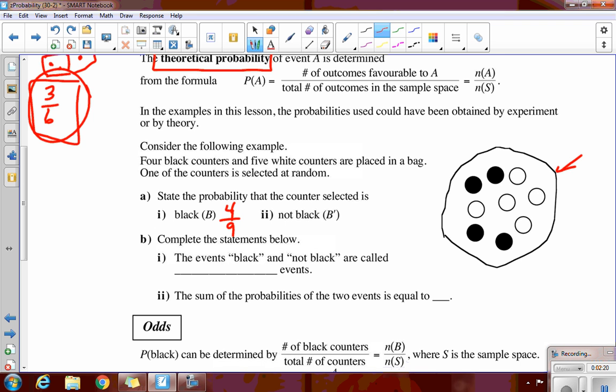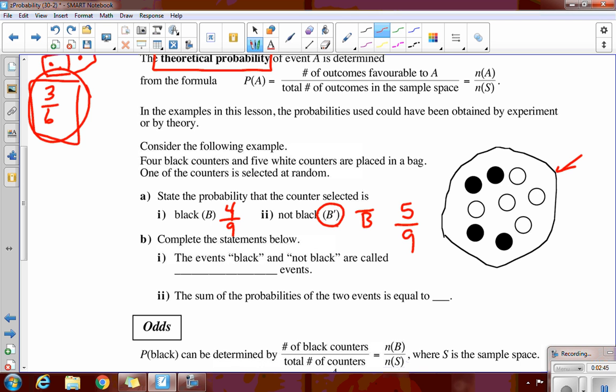9, 4 ninths. Now, not black, and we said this is not black with that little thing. We learned that in set theory. This is also not black if they write it that way. How many things aren't black? 5 out of 9. Brilliant. Okay, the events black and not black are called what?